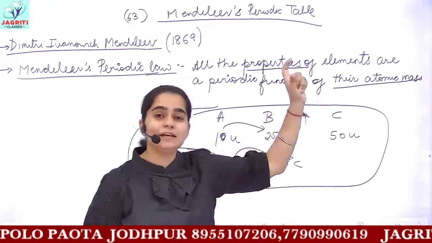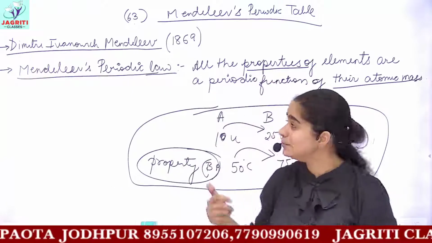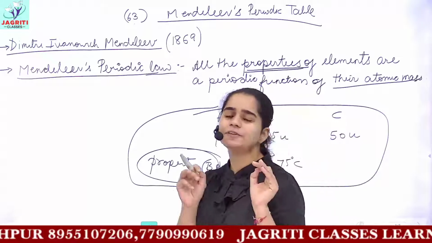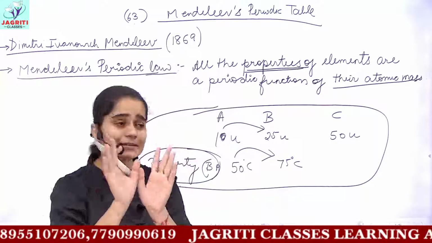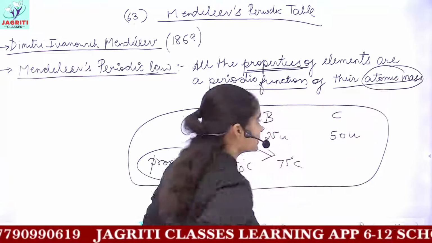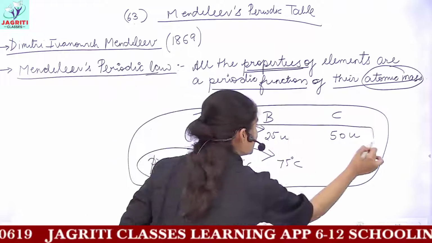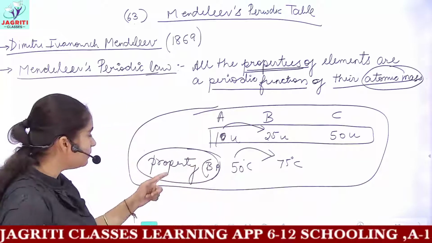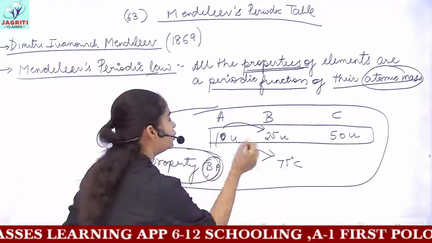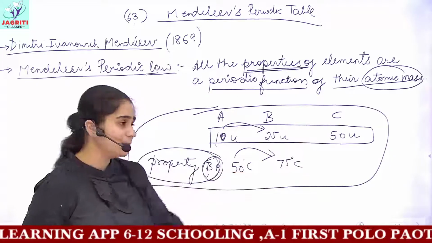What does Mendeleev's periodic law state? It means that whatever physical or chemical property you may consider, it would be a periodic function of atomic mass. That is, if you consider the mass of any element, the property will be related to the mass. Let's suppose I took here that boiling point would increase on increase in atomic mass.